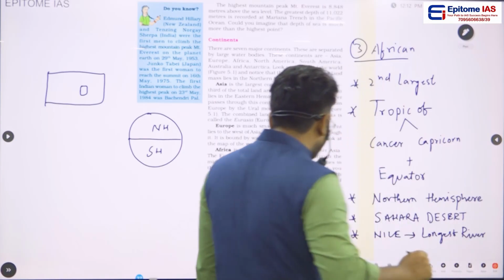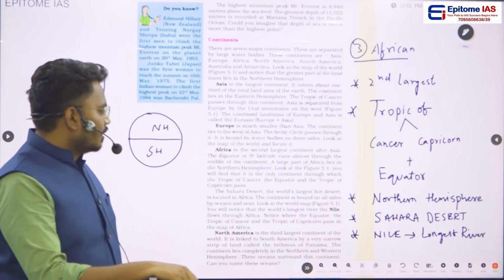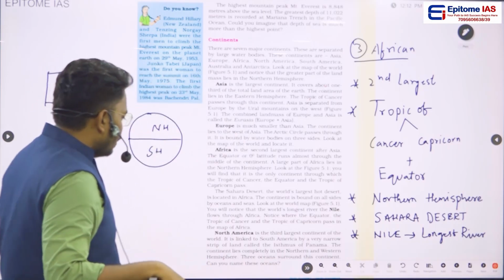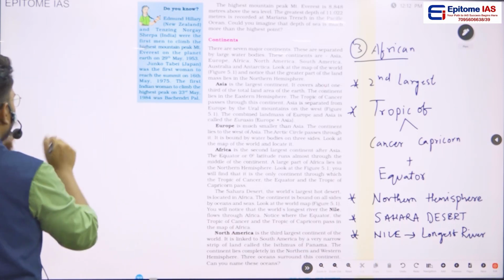This world's longest river, which is the Nile river, will be passing through this African continent. Okay, so the next important continent is the North American continent.